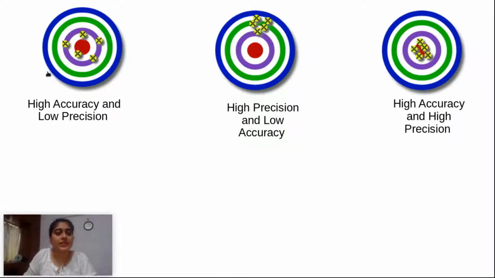In the first figure, we can see it is having high accuracy and low precision. What does it mean? What is accuracy? Accuracy gives how much your measured value is close to your true value.